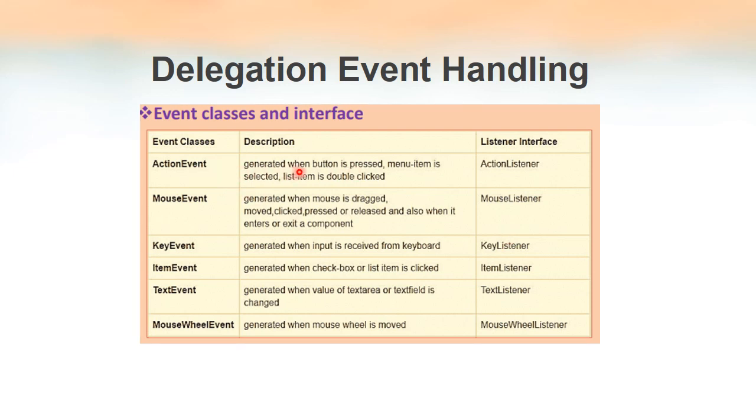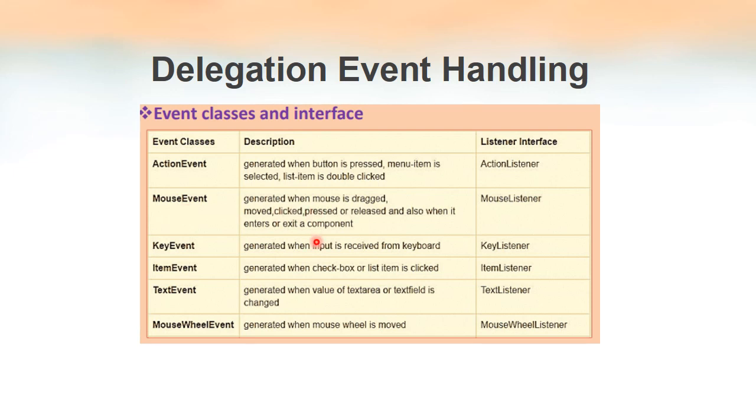So we can see the description here. Action events are generated when a button is pressed, or a menu item is selected, or a list item is double clicked. Similarly, a mouse event is generated when a mouse is dragged or moved or clicked or pressed or released, etc. So corresponding to each of these event classes, we have a corresponding description.